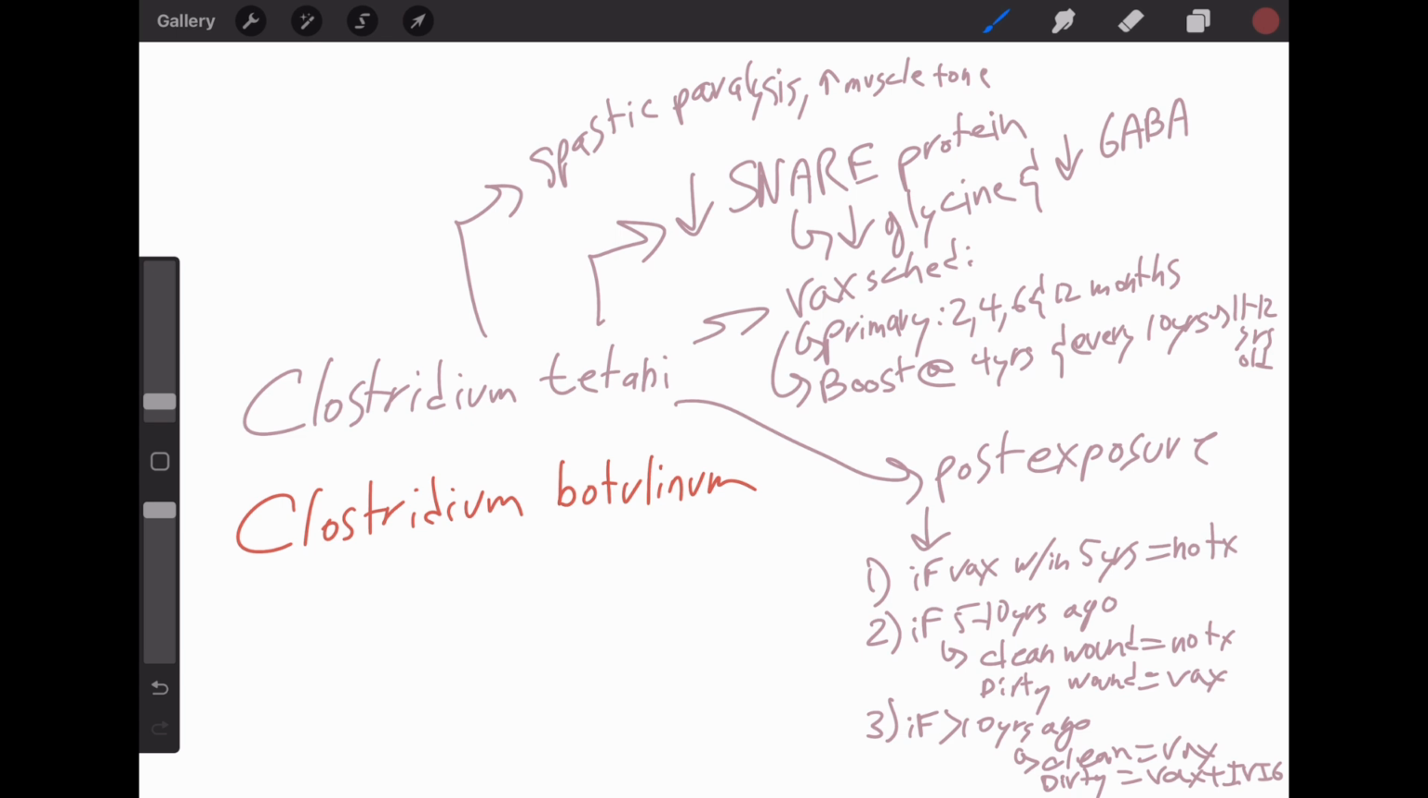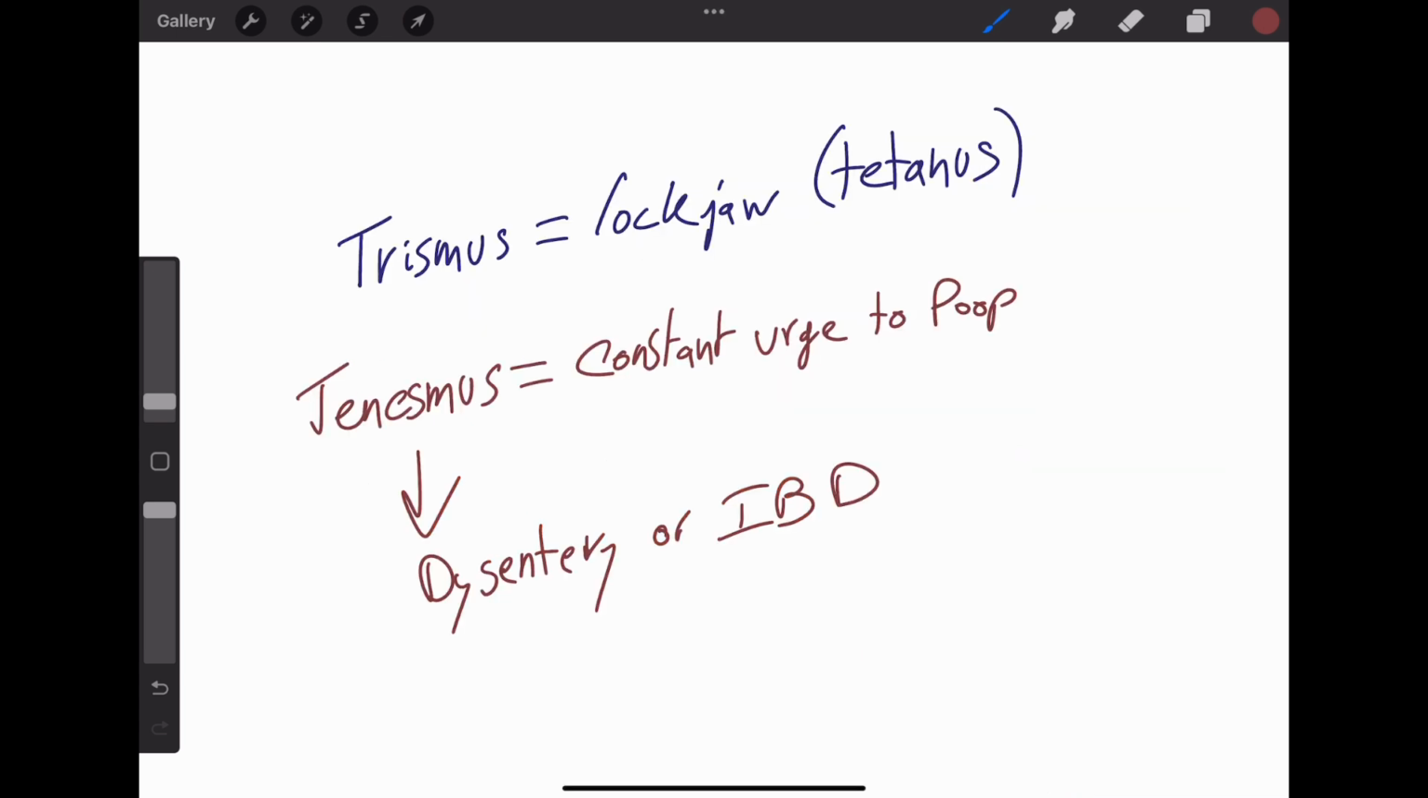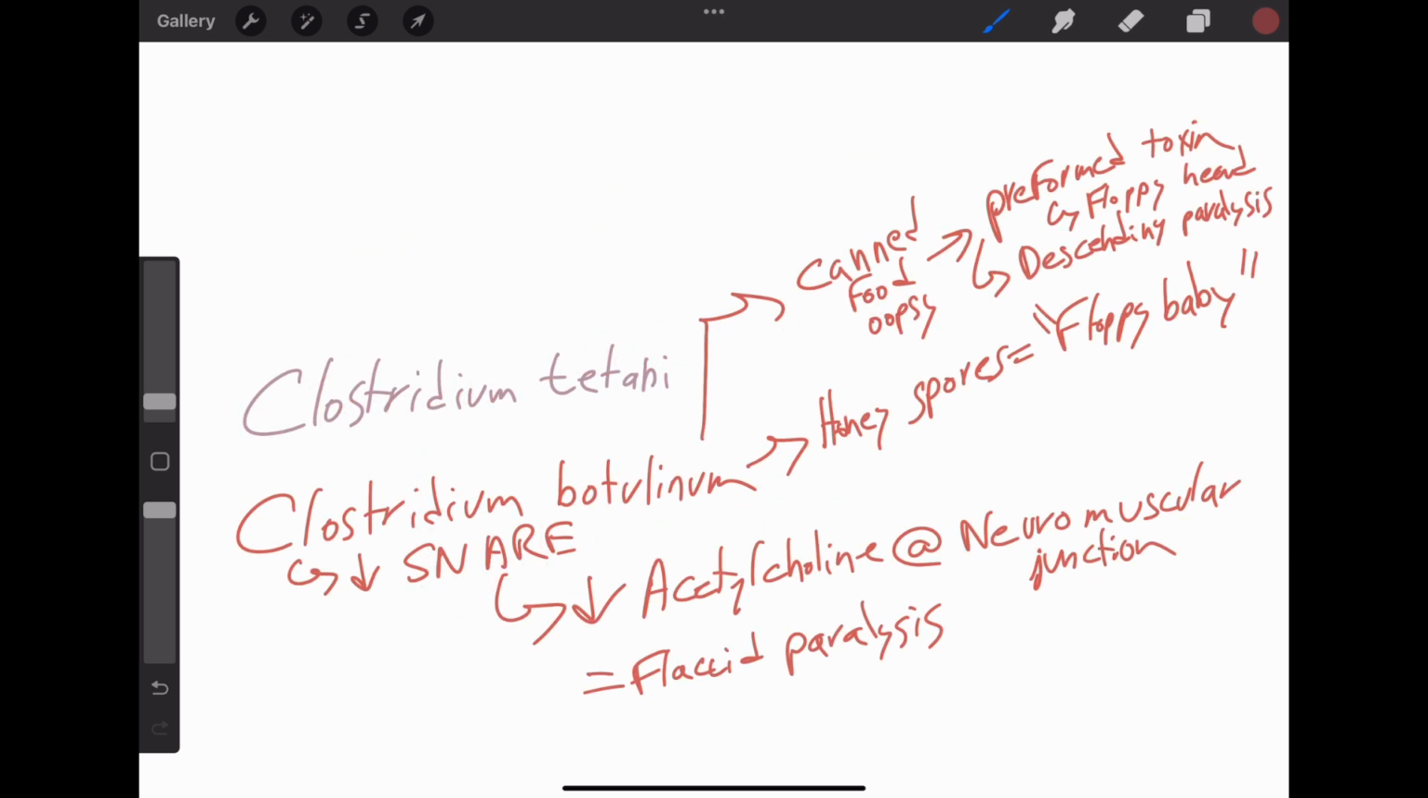If the wound is dirty, you give a vaccine only, no IVIG. If the patient was vaccinated over 10 years ago with a clean wound, you give only the vaccine. If it's a dirty wound, you give both vaccine and IVIG. Now, just as a fun fact, when you see trismus, it's lockjaw, seen in tetanus. Tenesmus is the constant urge to defecate. This is seen in dysentery or irritable bowel disease. Don't mess these up. Now moving on to Clostridium botulinum.